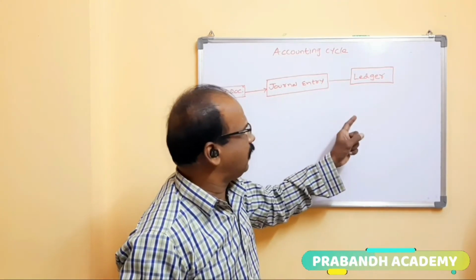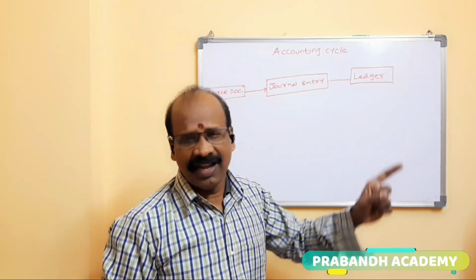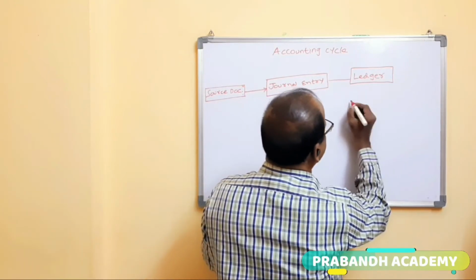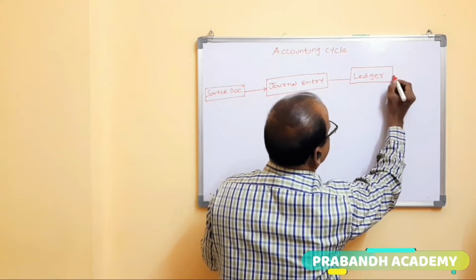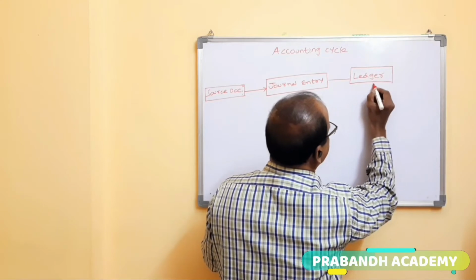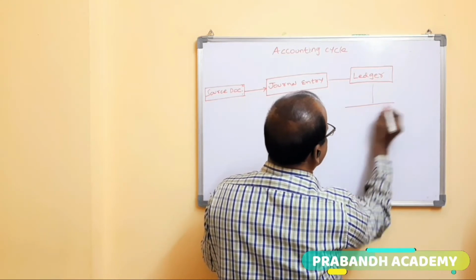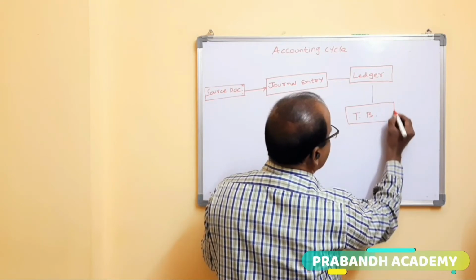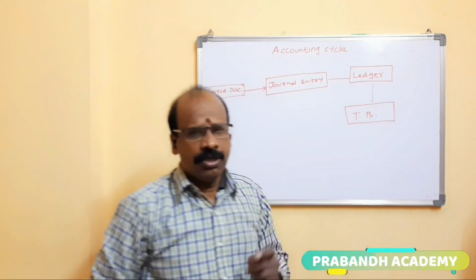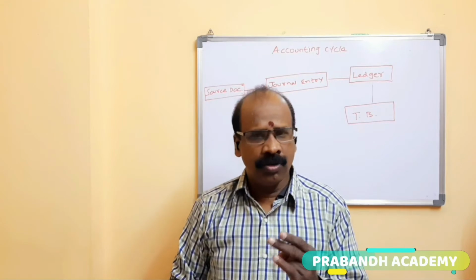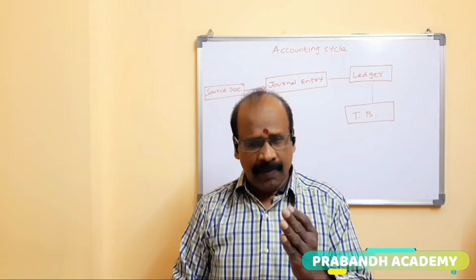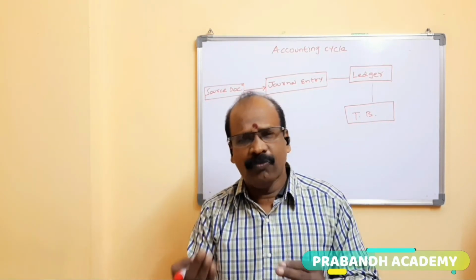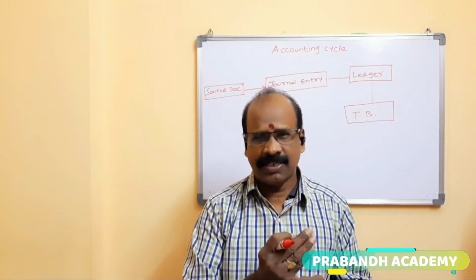After the ledger, we must prepare the trial balance. The trial balance is one of the formats before preparation of financial statements.